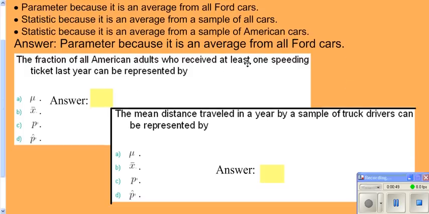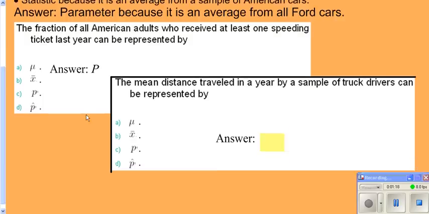When you're looking for at least one, you're not actually representing it by a number, so we know it cannot be mu or x bar. It's a category, and in this case, since you're dealing with all Americans, it is P. If you're dealing with a sample of Americans, then it would be P hat. Remember, if it's a number describing your population, it's mu. If it's from your sample, then it's an x bar.